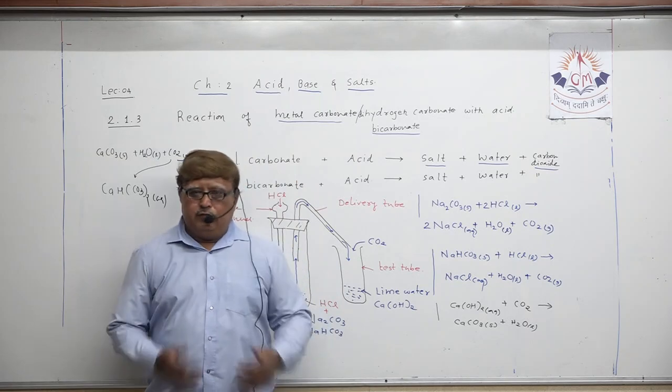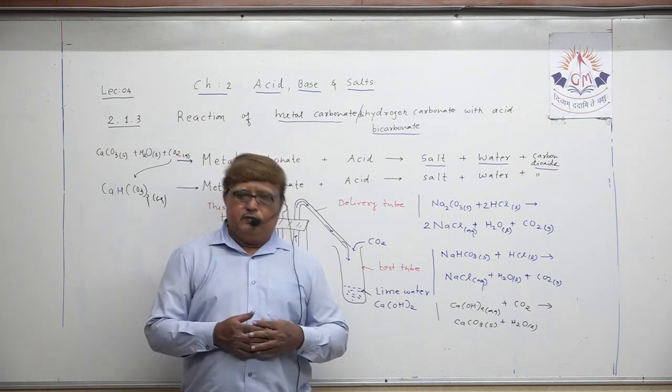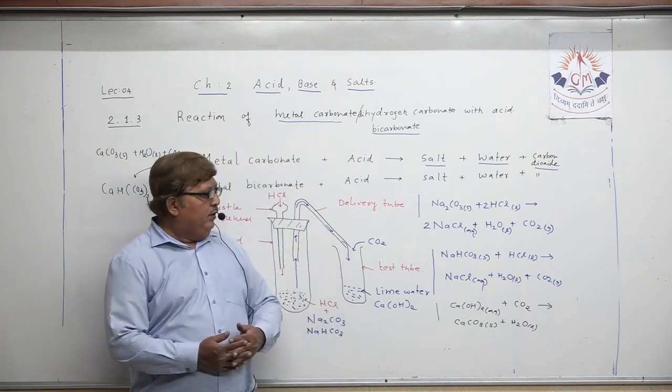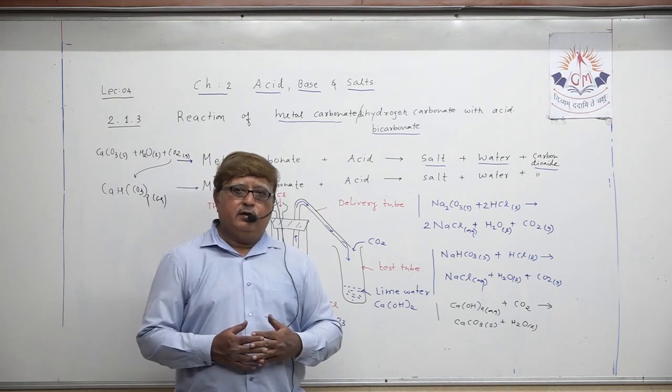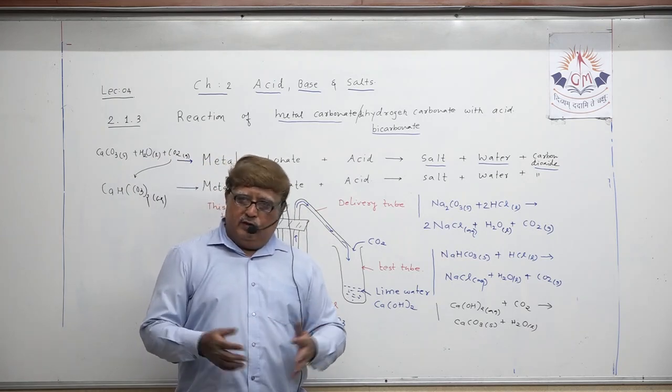Okay. The next two properties we are going to discuss in the next lecture, but for today this is over. Okay. So this is the chemical property, reaction of metal carbonate and metal bicarbonate with acid. I expect you thoroughly understood.